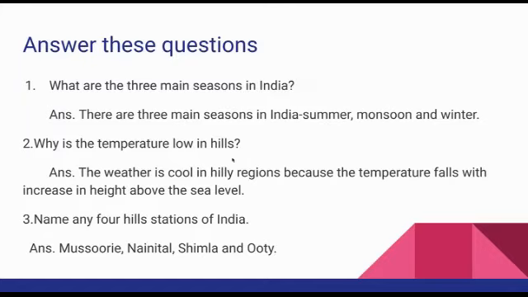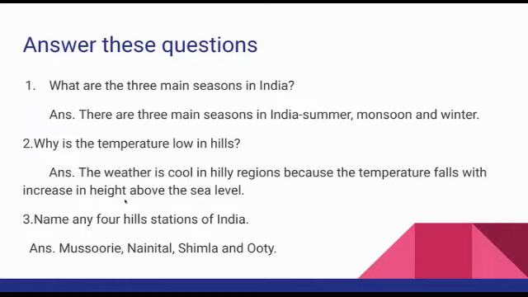Okay. Then the second one. Why is the temperature low in hills? Why is the temperature very low in hill stations? Because the weather is cool in hilly regions because the temperature falls with an increase in height above the sea level, the increase in altitude.